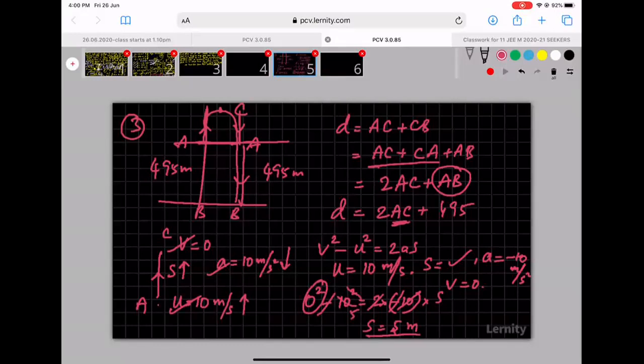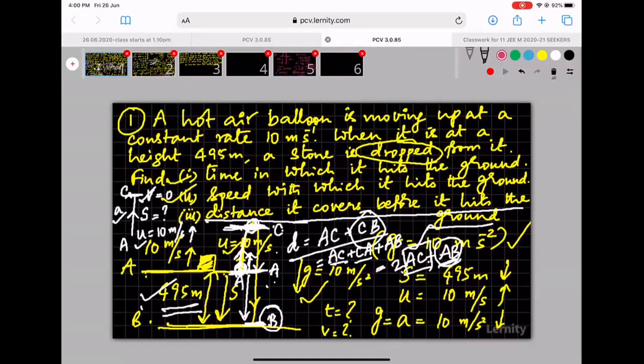What does it mean? Distance traveled from A to C is 5 meters. So the answer would become 2 into 5 plus 495. The answer is 505 meters. The total distance covered by the object is 505 meters. Just a tricky question again. Not a difficult question, just a tricky question. Understood? I hope you did.